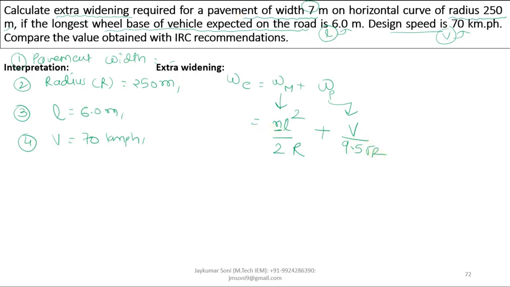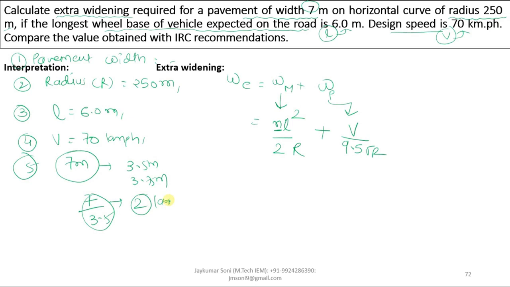Here the number of lanes is not given, but you are given that the pavement width is 7 meter. Now we have understood in the concept of pavement and carriageway that in multiple lane highways, each lane is approximately 3.5 meter or 3.75 meter. If you divide 7 by 3.5, you will get 2 lanes. So you just have to divide the value of pavement width by 3.5 meter in order to calculate n. So here the value of n will be 2.